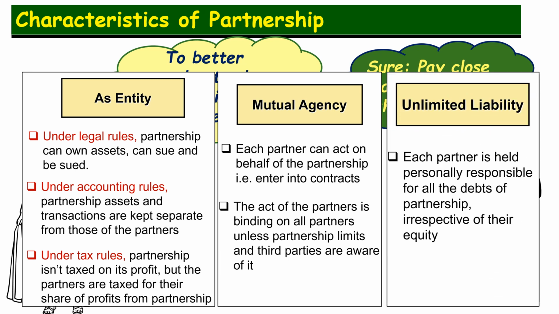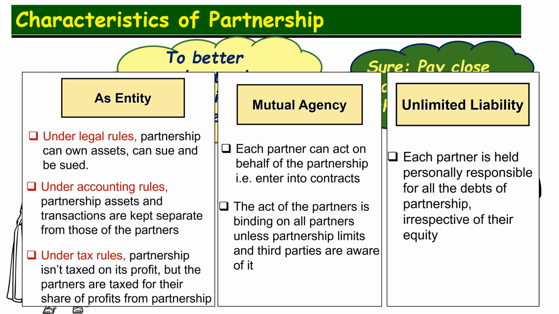And finally, the partnership has unlimited liability. That means that each partner is held personally responsible for all the debts of the partnership. Remember, if a partnership cannot pay its creditors, then the creditors can go after the personal assets of the partners. And even if one particular partner cannot pay the debts, other partners have to share in and pay for this specific partner as well.